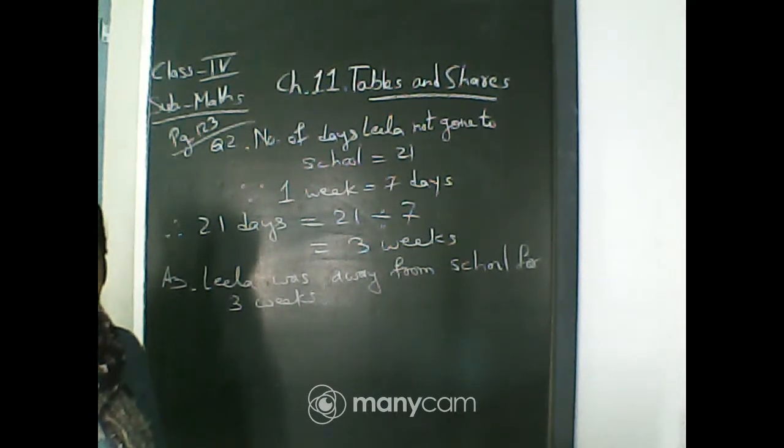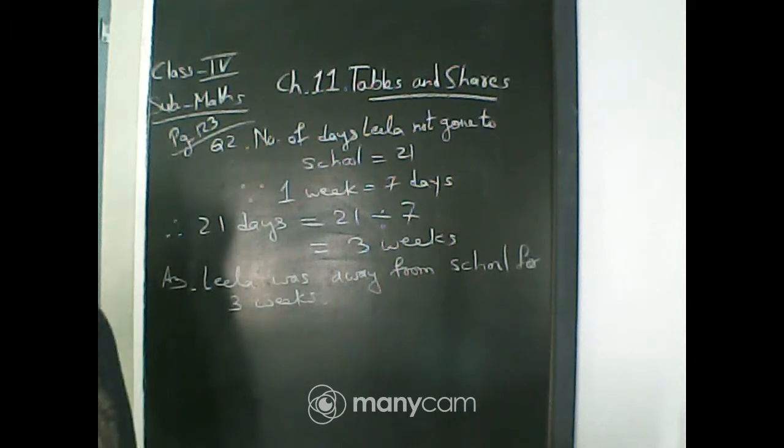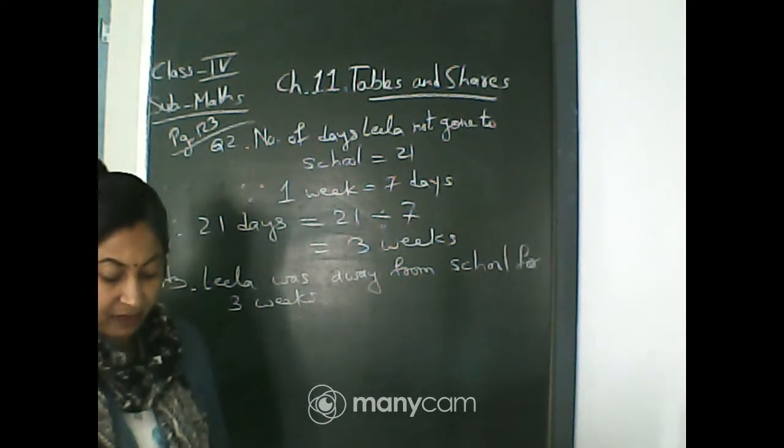Come to the next one. He has taken dash jumps if he is at 36. Now if the frog is at 36, then how many jumps has he taken? At a time he is taking 3 steps. How many jumps? Exactly, it is 12 because 12 3s are 36. So write it down, 12.